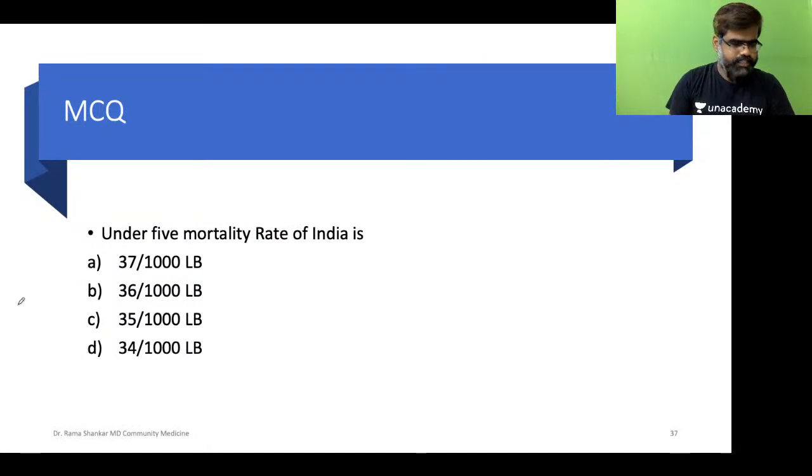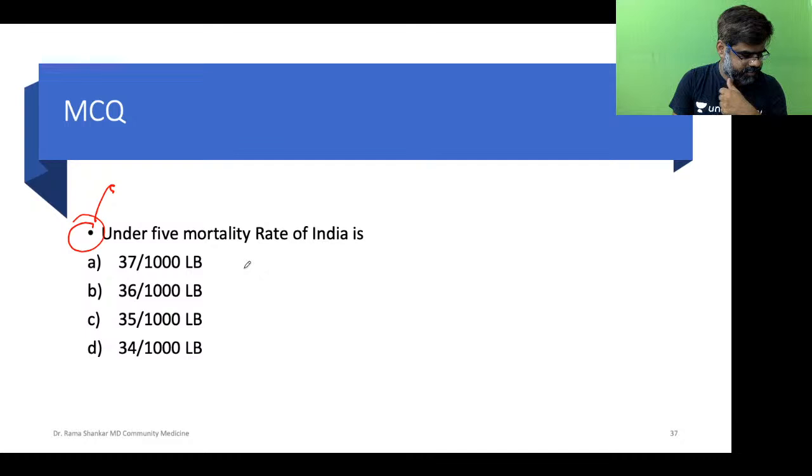Now let's take this one. Under 5 mortality rate of India is... What is the under 5 mortality rate of India as of now? Easy one. Is it 36 per thousand?